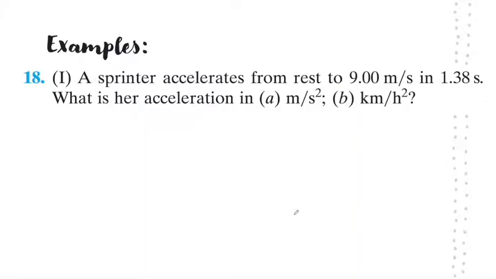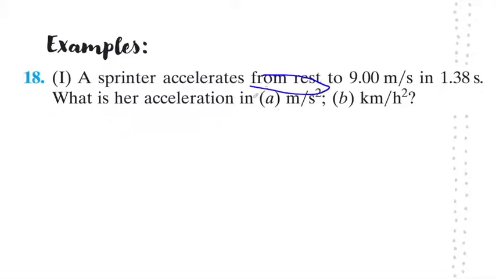So, a sprinter accelerates from rest to 9 meters per second in 1.38 seconds. What is her acceleration in meters per second squared and kilometers per hour? Actually, we can forget about part B, but we'll do it here. So let's see what information we have. The sprinter accelerates from rest.